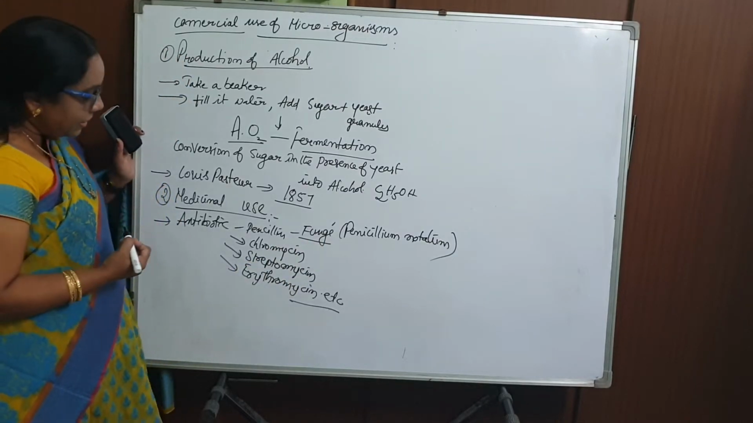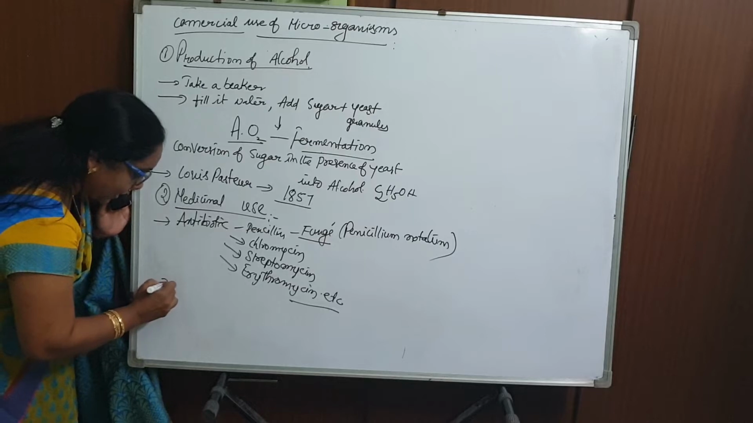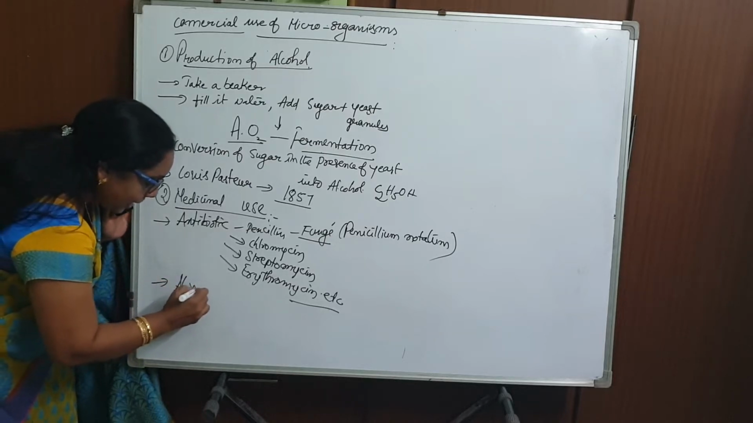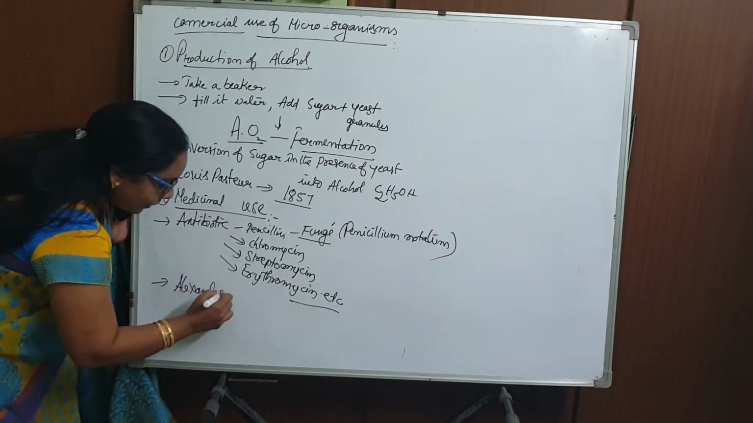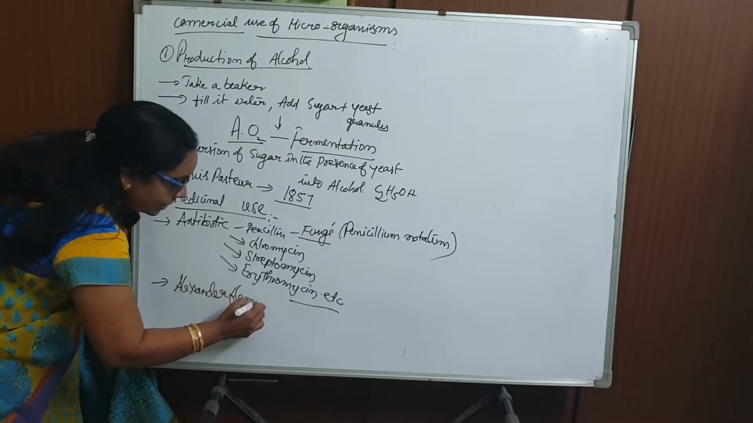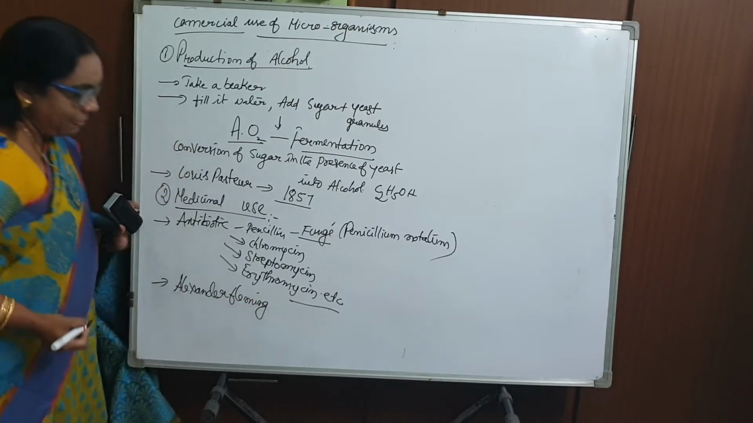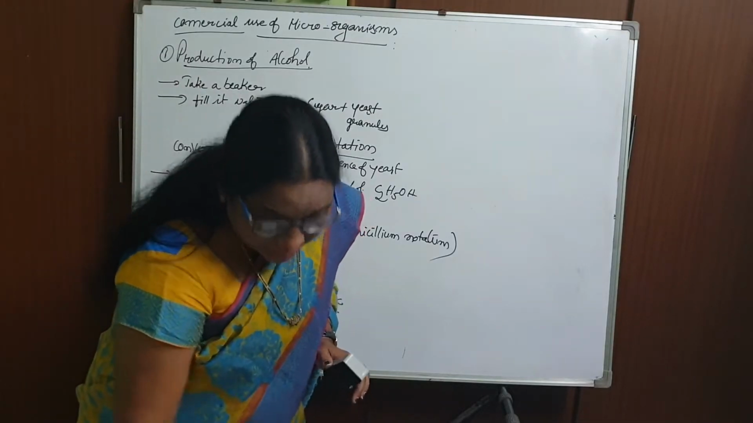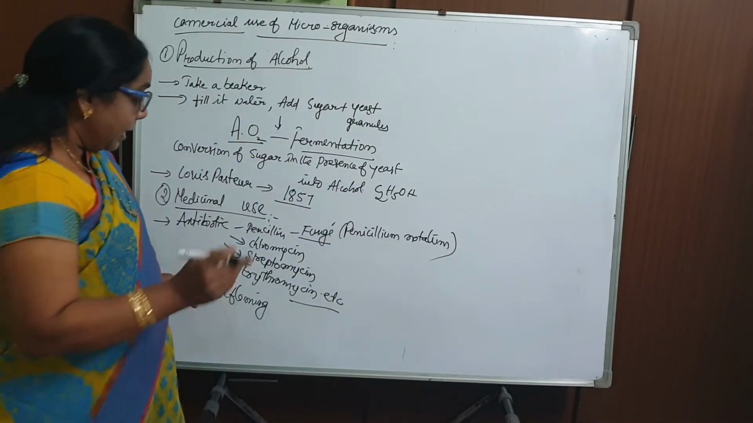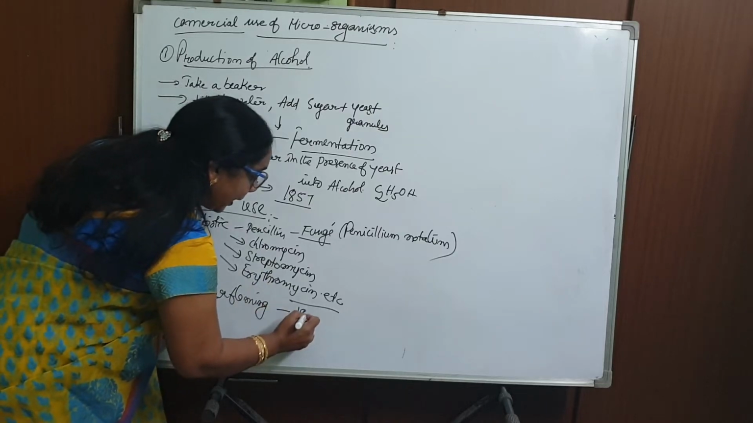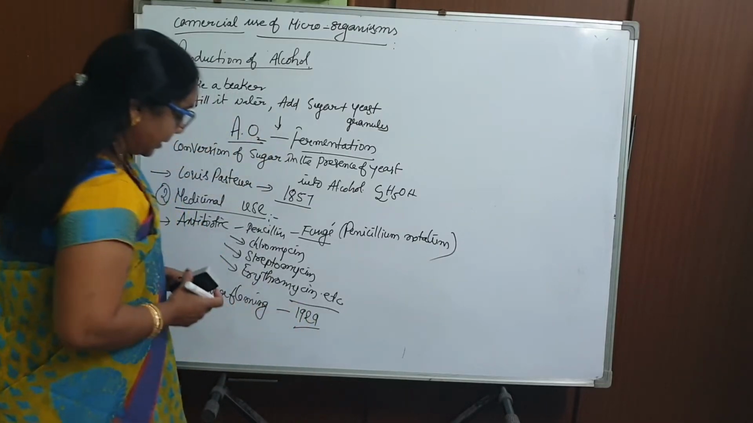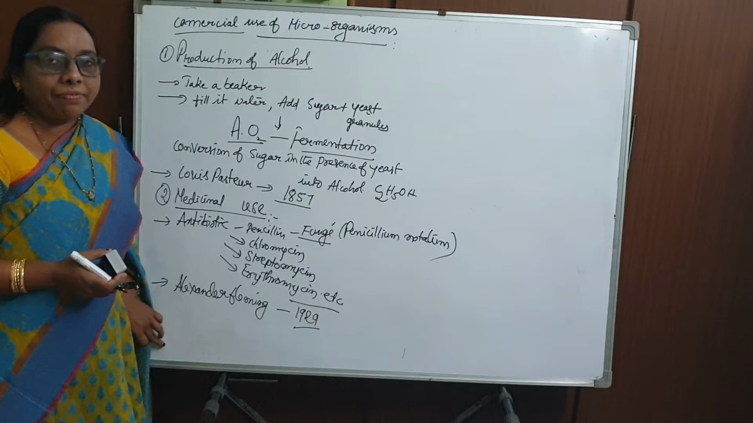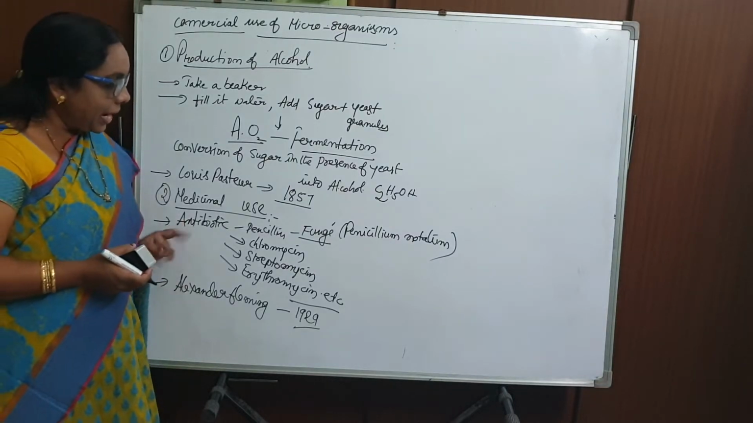Who discovered the antibiotic? Alexander Fleming discovered the antibiotic. In which year did he discover it? He discovered the antibiotic in the year 1929.